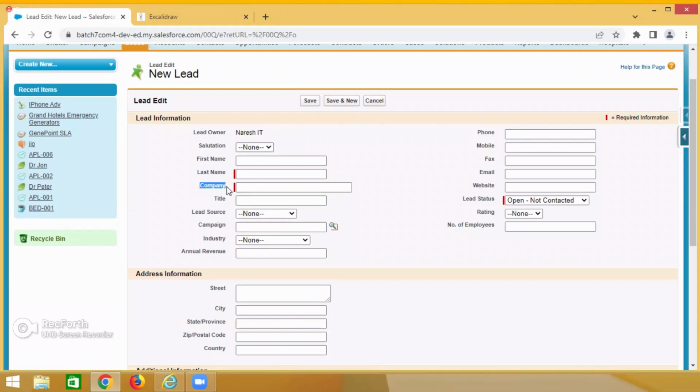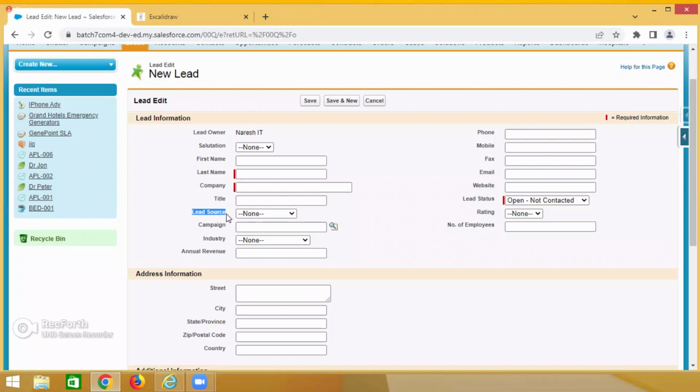A company doesn't have a first name or last name. Company means it is an Amazon company or Google company or Salesforce company, something. So here, if you see these three fields, first name, last name, company, first name and last name belong to person information. Company is related to company information. Title means this guy is a software engineer or something.